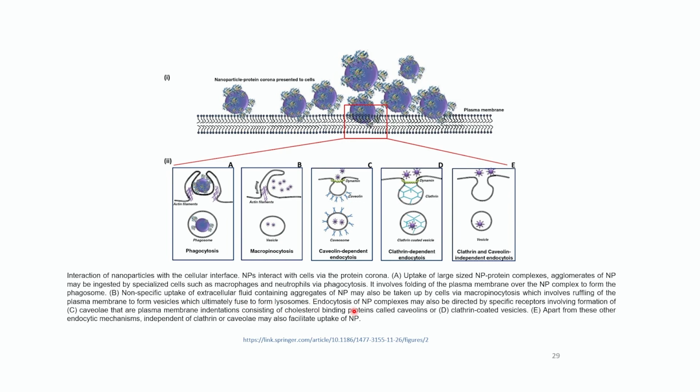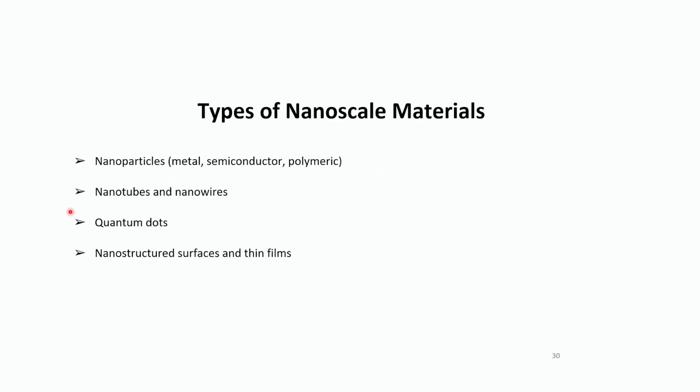Endocytosis may also be directed by specific receptors involving formation of either caveolae, that are plasma membrane indentations consisting of cholesterol binding proteins called caveolins, or clathrin-coated vesicles, D or E. Apart from these, other endocytic mechanisms which are independent of clathrin or caveolae can also facilitate the uptake of nanoparticles. So what are the types of nanoscale materials? These can be nanoparticles, nanotubes and nanowires, quantum dots, or nanostructured surfaces and thin films.